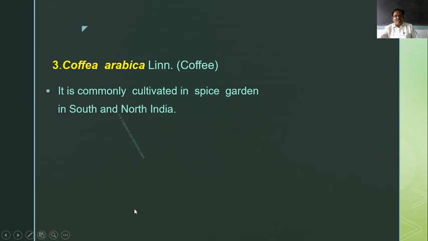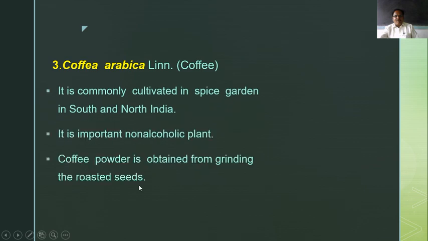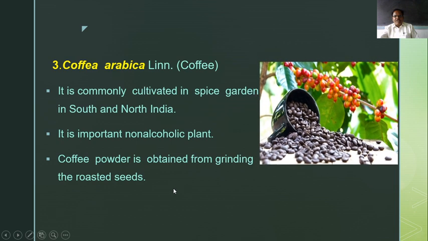Then the coffee plant is there. In Marathi it is known as coffee. It is Coffea arabica. It is commonly cultivated in spice gardens in South and North India. It is an important non-alcoholic beverage. The seed is powdered and used for the preparation of the non-alcoholic beverage known as coffee. Coffee powder is obtained by grinding the seeds, which are roasted and then ground, and it is used for the preparation of coffee.